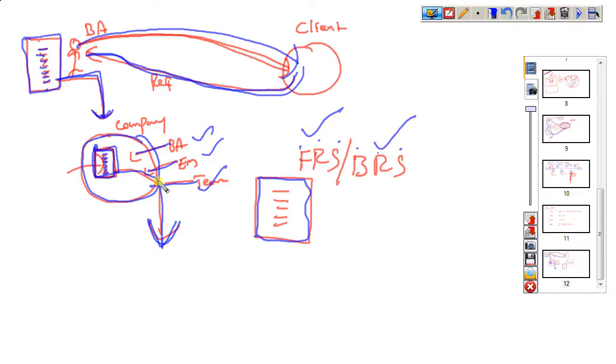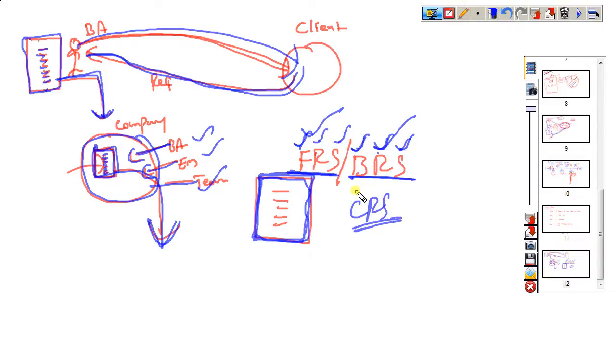What those modifications are, we will understand in further classes when our project starts. After they make the modifications, they finalize one clear requirement document. This finalized requirement document is what we call the FRS, BRS, and CRS: functional requirement specification, business requirement specification, and client or customer requirement specification.